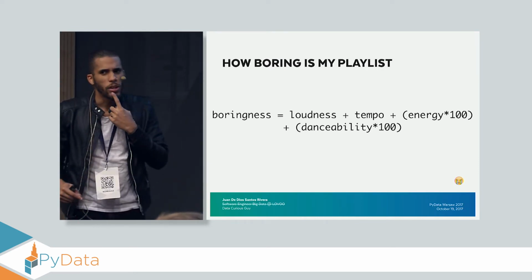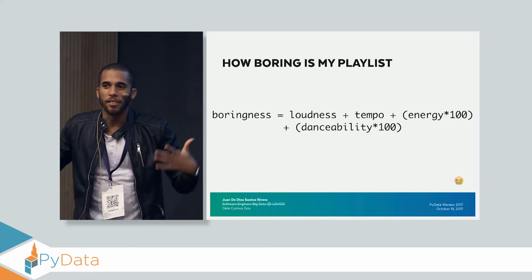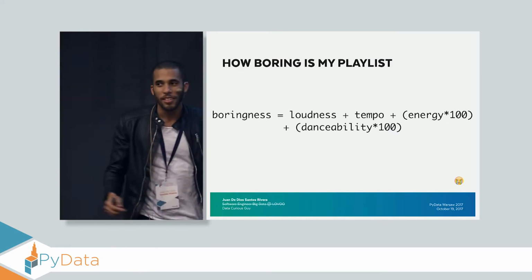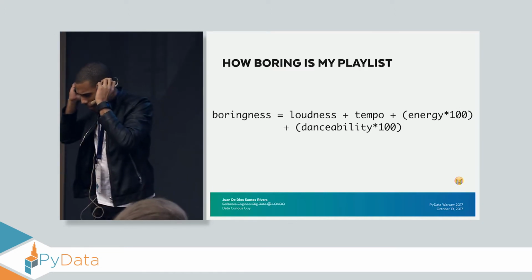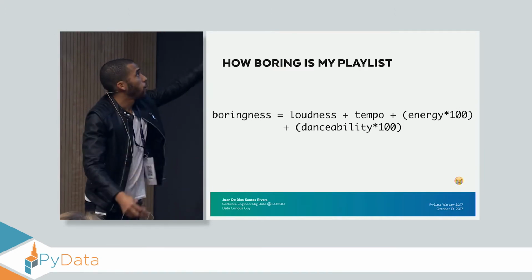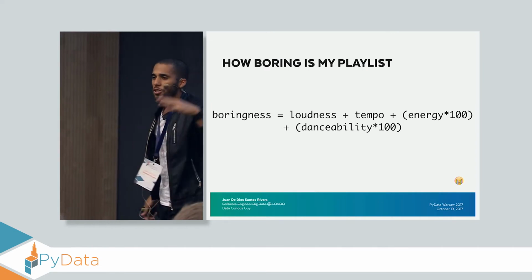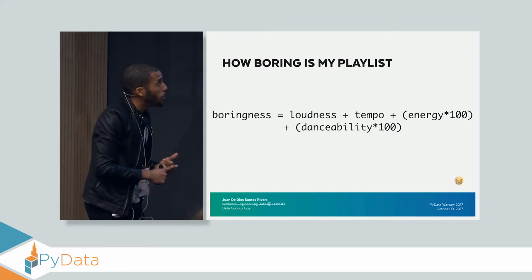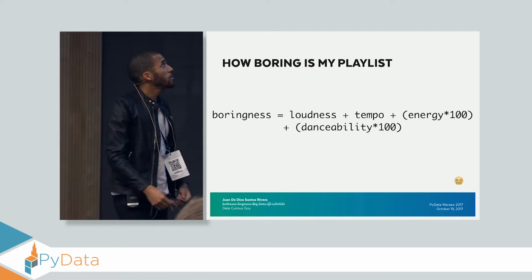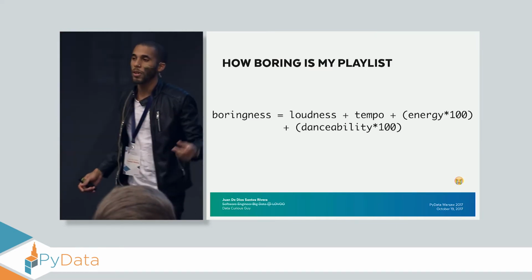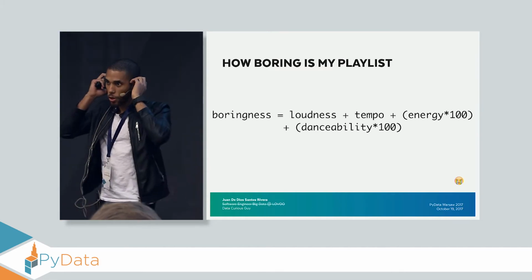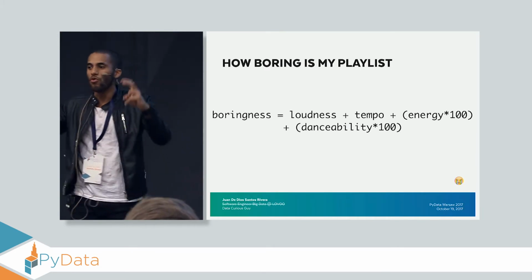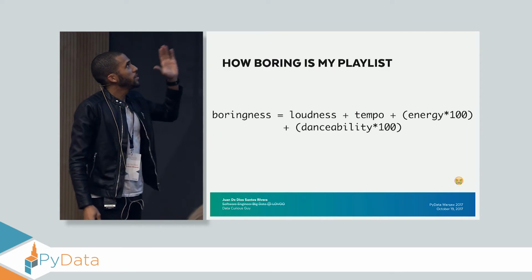I thought, well, I want really loud music, and tempo, with a nice movement. And then energy, energetic. Danceability, once again, because of the Latin blood in me. I decided to take all these values, and by the way, loudness and tempo are audio features I didn't mention before, but they are here. So I just decided: loudness plus tempo plus energy times 100 plus danceability times 100. Why the 100? Because energy and danceability are from 0 to 1, and the others can be any value, like 1, 2, 3, whatever. I want to kind of normalize those values. So this is my fancy equation for boringness.